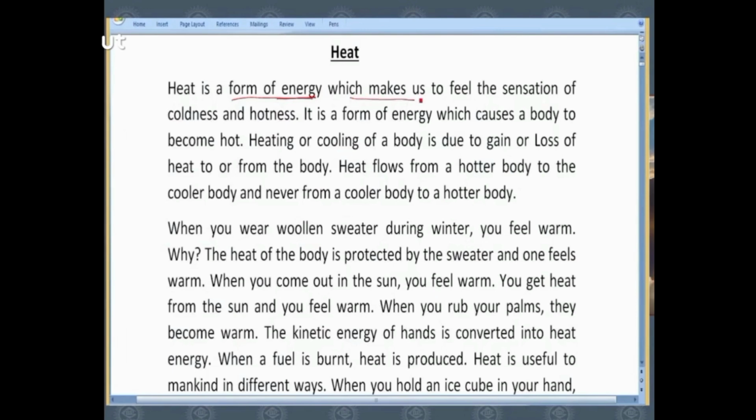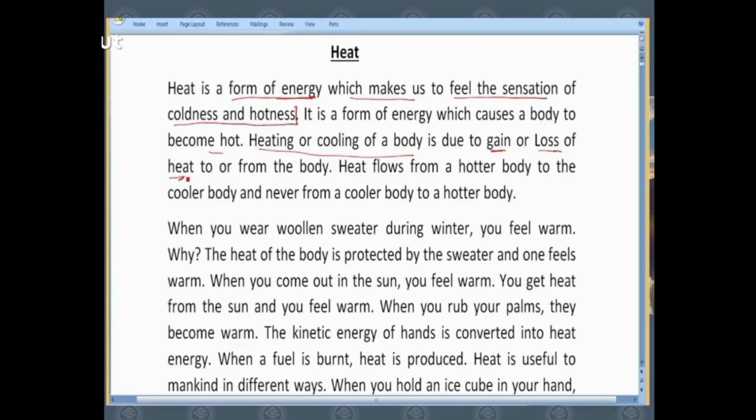Energy which makes us feel the sensation of coldness and hotness, right? It is a form of energy which causes a body to be hot. If a body contains more heat, it will be hotter compared to a body which contains less heat, means less of this heat energy, right? So, if a body contains more heat energy, it becomes hot, and this heating or cooling of a body is because of the gain or loss of this heat energy, either to the body or from the body.